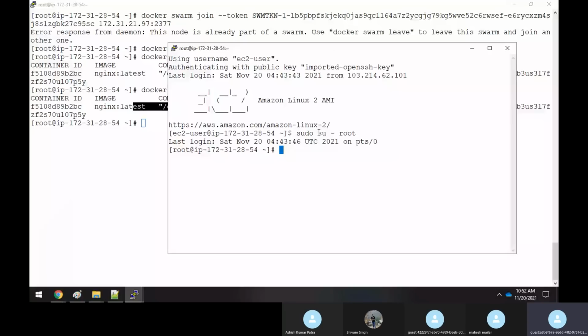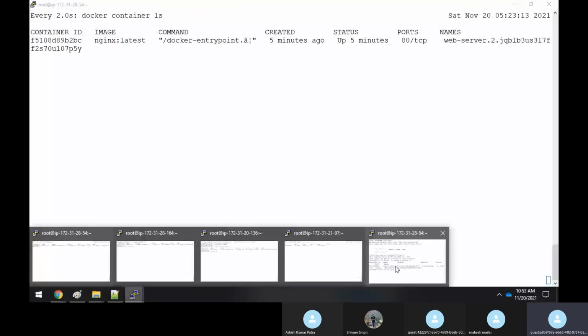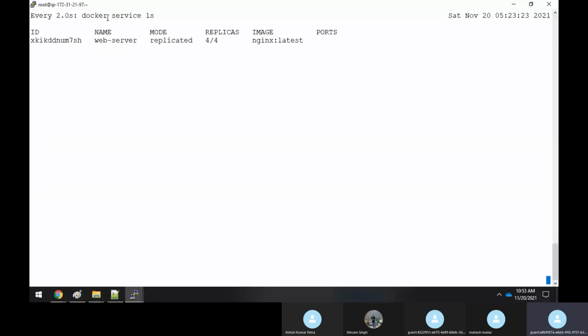Here also I will make it under watch. Now I have one more duplicate session of the same, and this is my master, where you could see docker service ls.